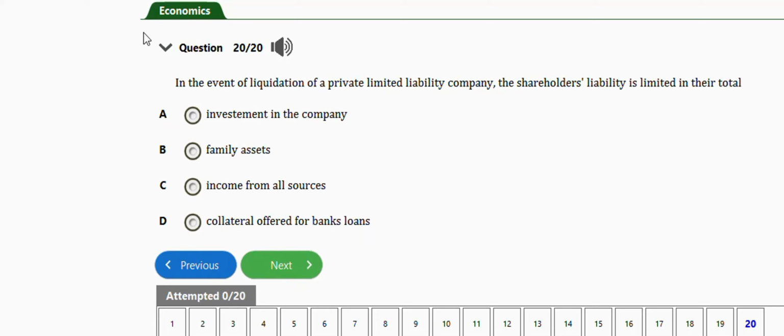It says in the event of liquidation of a private limited liability company, the shareholders' liability is limited to their total real investment in the company, family assets, income from all sources, collateral offered for bank loans. The right answer is option A, which is investment in the company. So guys, basically I can do problems involving the subtopic limited liability companies in business organization. We practiced with about 18 to 20 repeated questions for this subtopic.